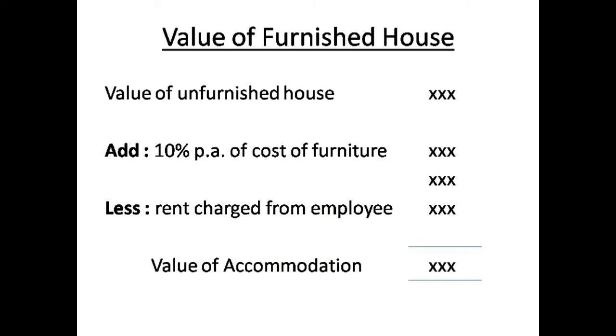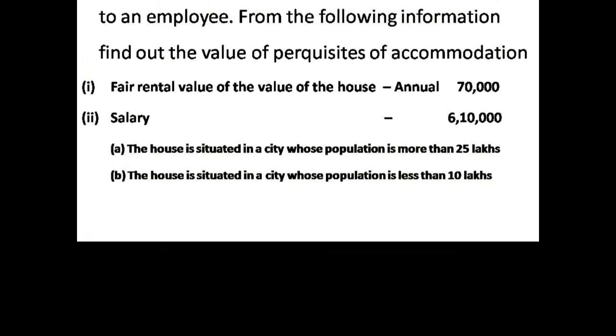Then if any furniture has been provided by the employer to the employee, you calculate 10% of the cost of furniture, which should be added along with the value of the unfurnished house. Then the rent charges paid by the employee have to be deducted. That will be termed the value of accommodation. Next, we will see an illustration, which will be clearer to you.